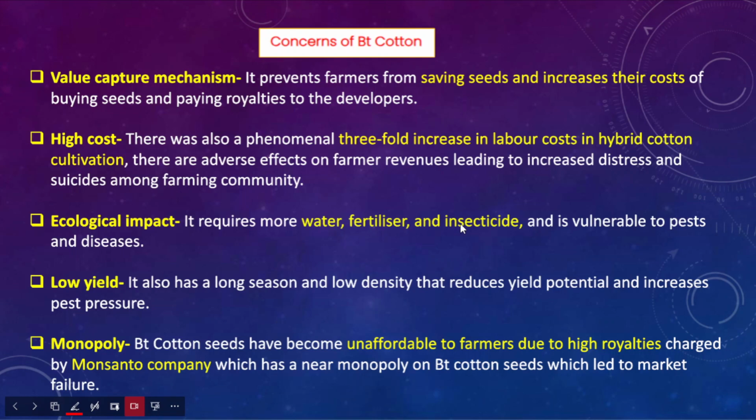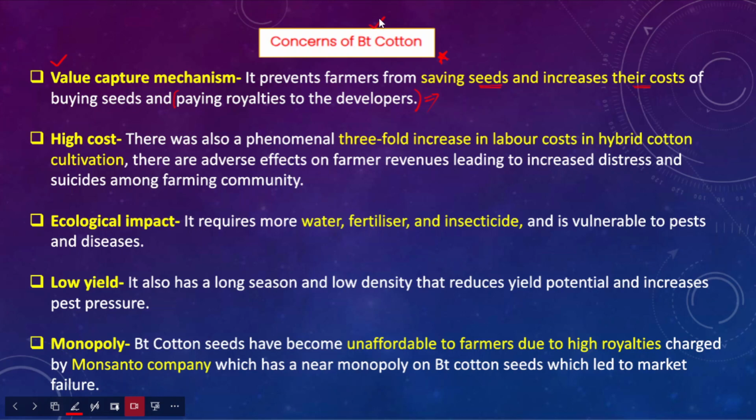So there are certain other concerns associated with BT cotton as well. Okay, so what are those concerns? We need to talk about the value capture mechanism. The value capture mechanism in the sense that it prevents farmers from saving seeds, and it also increases the cost of buying seeds, and they should also pay royalties to the developers of these GM seeds. So this is the first major disadvantage associated with the BT cotton variety.